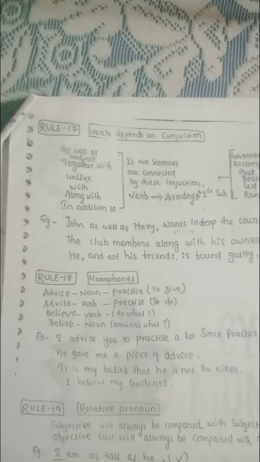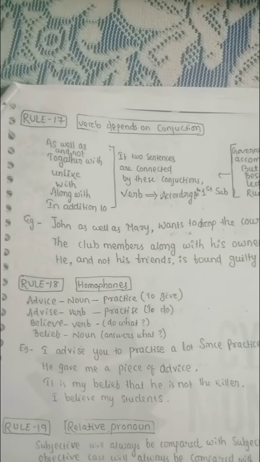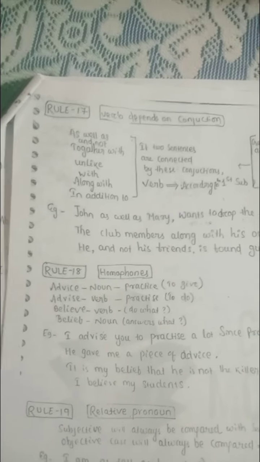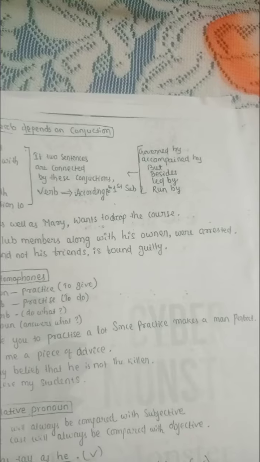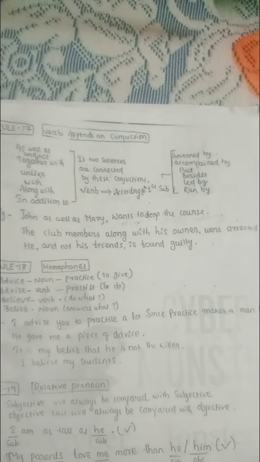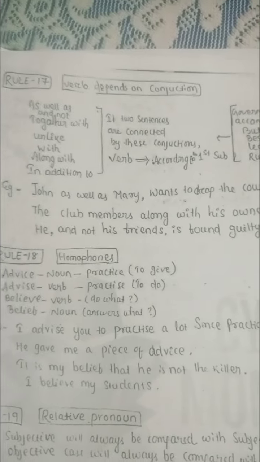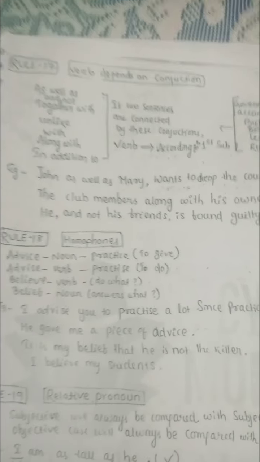Next we study rule number 17. Rule number 17 says: as well as, and not, together with, unlike, with, along with, in addition to, governed by, accompanied by, but, besides, led by, run by. This rule tells us that the verb here agrees according to the first subject. Okay, next we study the rules.